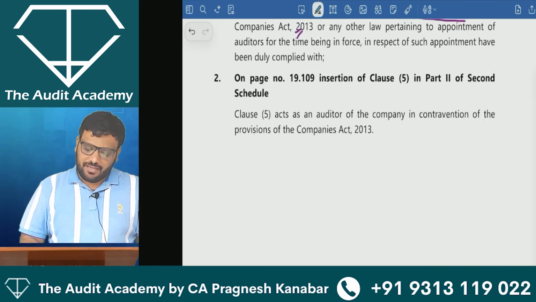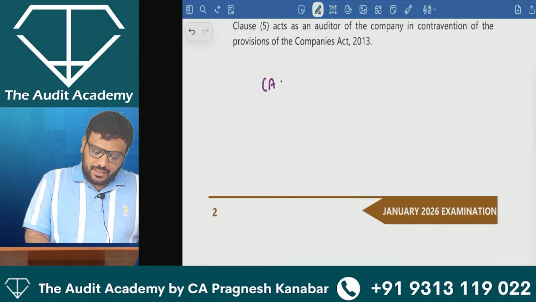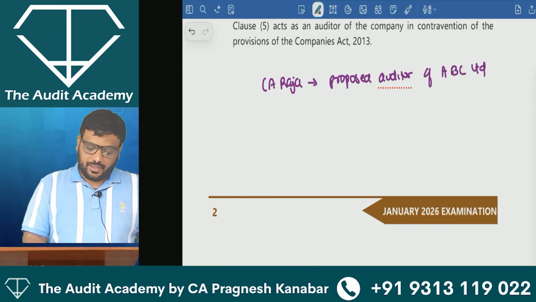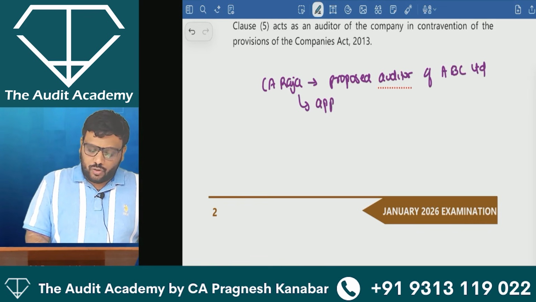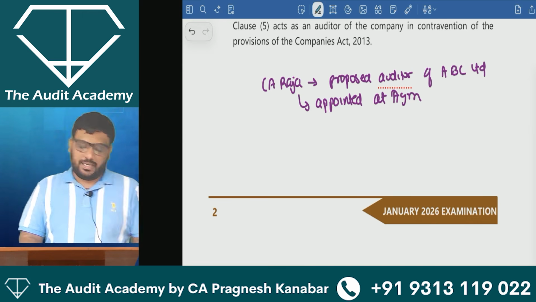There is one very famous question in the question bank, a final CA question. CA Raja is the proposed auditor of ABC Limited. CA Raja was also appointed at the AGM.